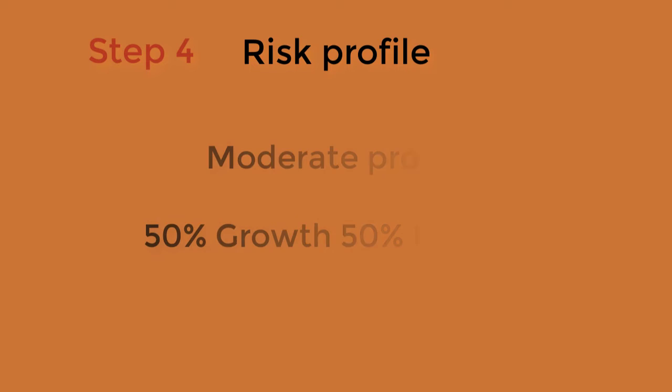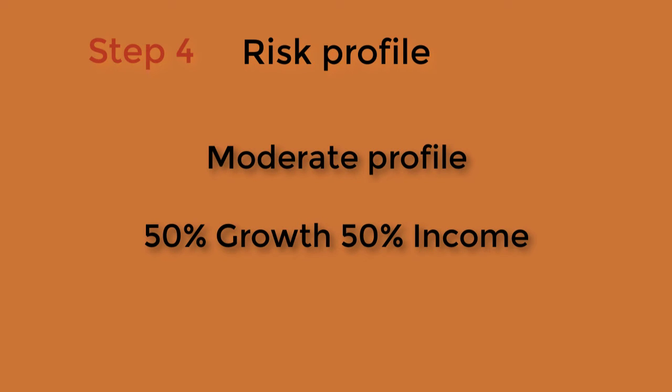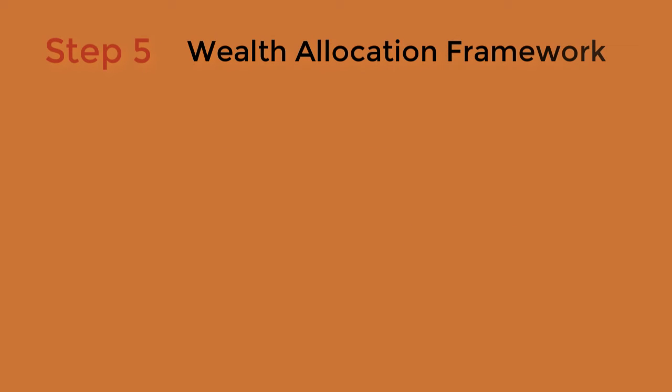Step 4 is the risk profile. Let's say you do your risk assessment based on some sophisticated tool and you come up with a moderate kind of profile, which is 50% growth and 50% income. Step 5 is to come up with a wealth allocation framework.